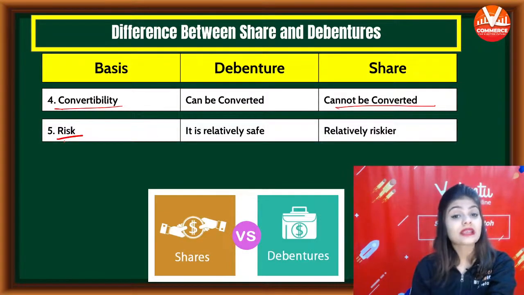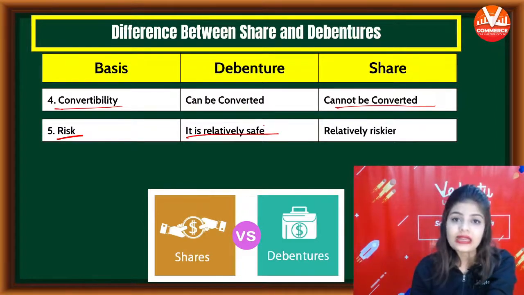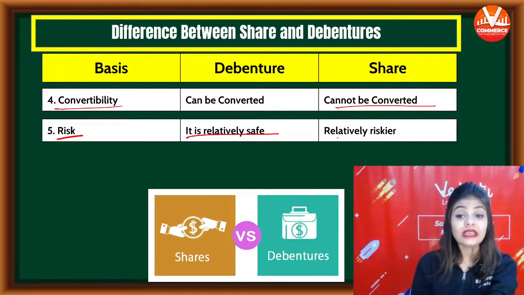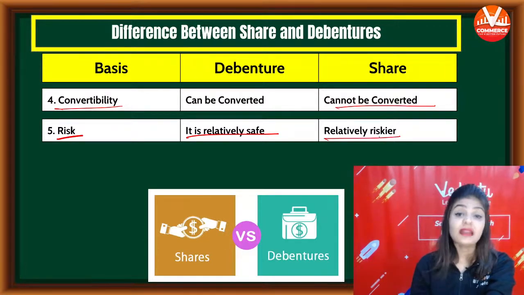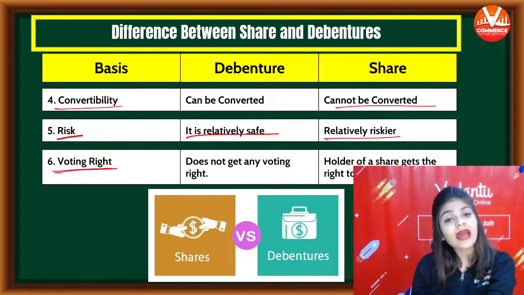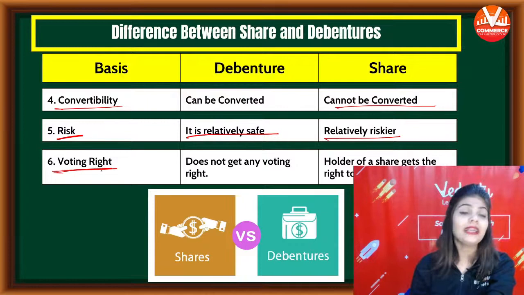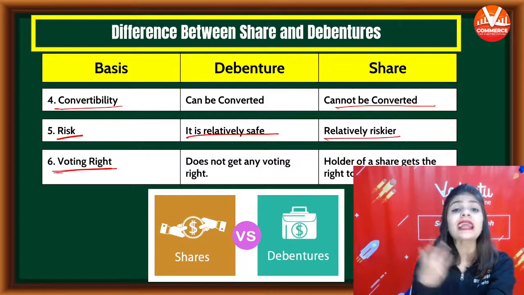Then risk. Debentures are relatively safe, but shares are relatively risky. And the last point is voting right. Debenture holders do not have any voting right because they are creditors.